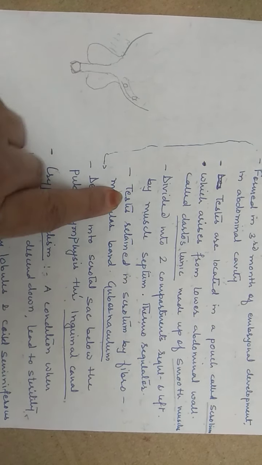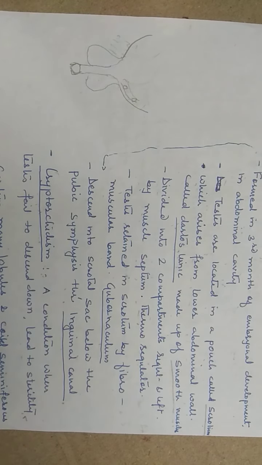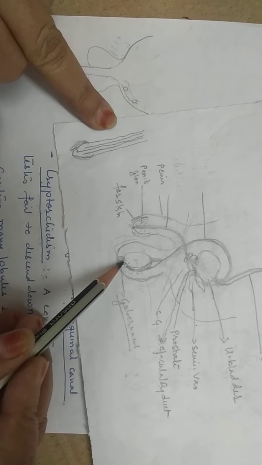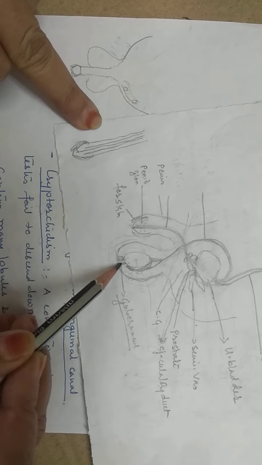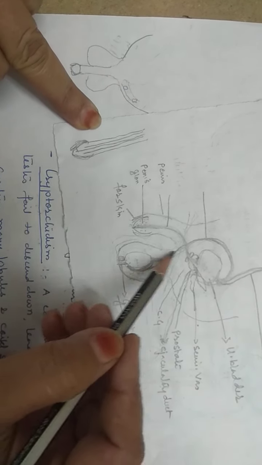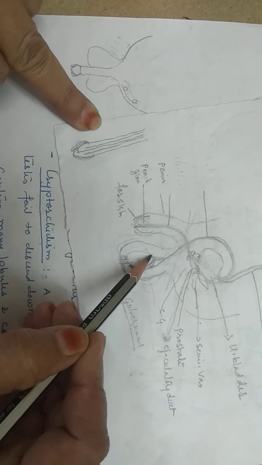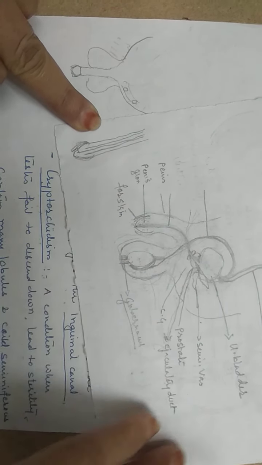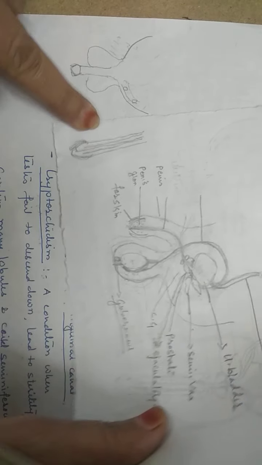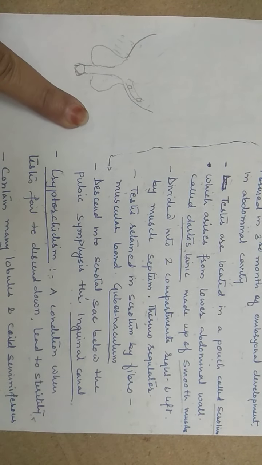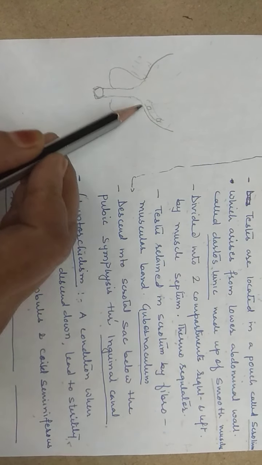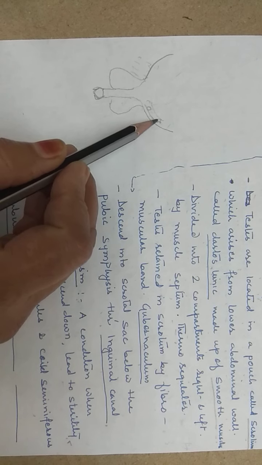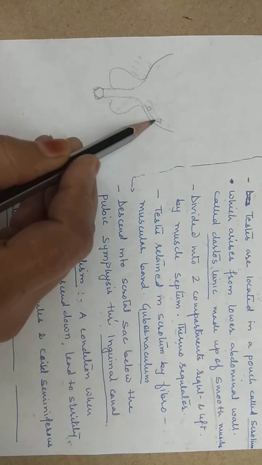The testes are retained in the scrotum by a connective tissue called gubernaculum. Here you see this tissue, which is present here and holding the scrotal sacs through these muscles called the gubernaculum, and it is hanging from the top through a muscular band called the spermatic cord. Initially in babies, the testes develop here, but later on they descend down into the scrotal sacs through this canal.